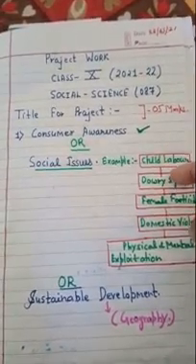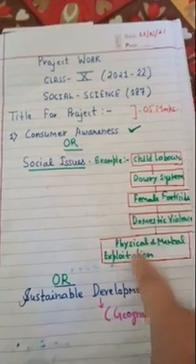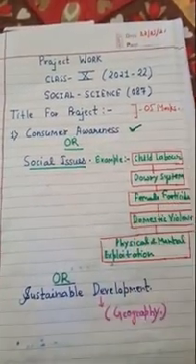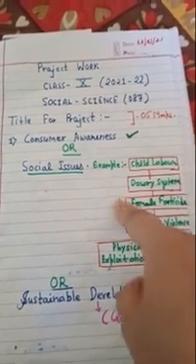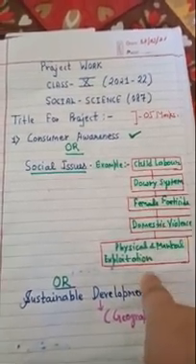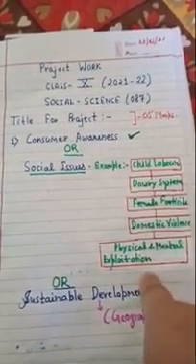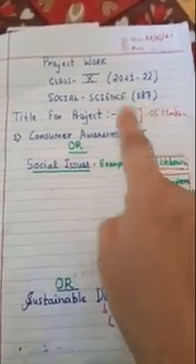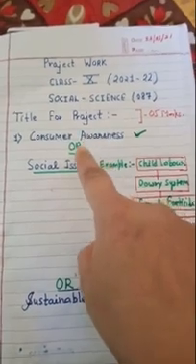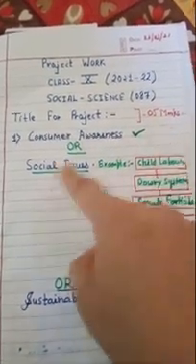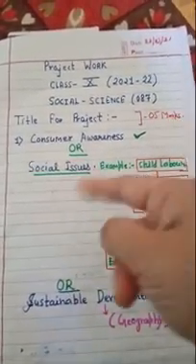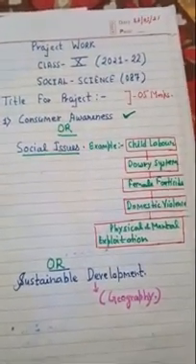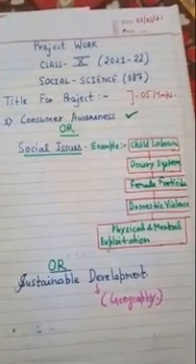on a particular topic. I have just written the examples in case you are confused about what topic to take for a social issue. Any topic you can choose for your completion of project work in SST. Consumer awareness, I have made this video and I have explained the steps with consumer awareness. Rest by your own choice, you can select wherever you are comfortable, where you think you can do better work, so you are free, you are welcome.